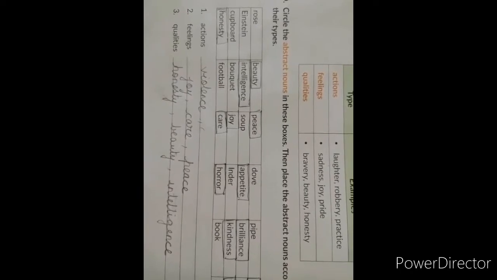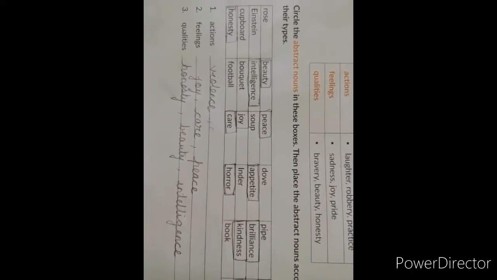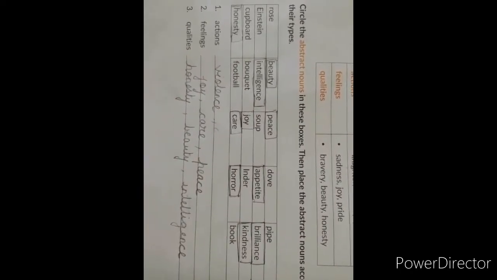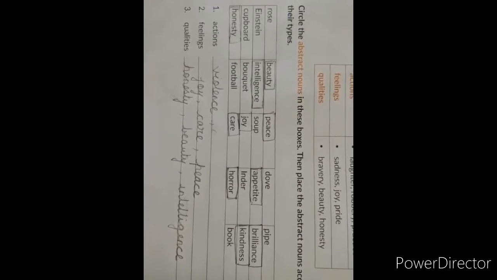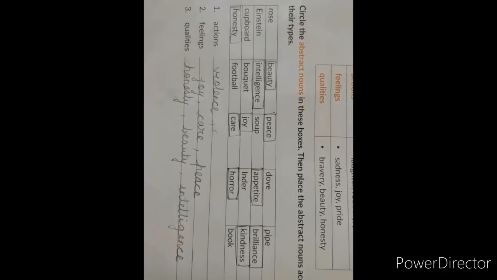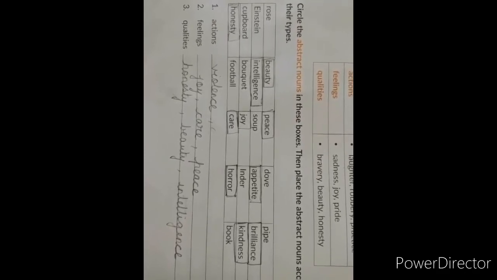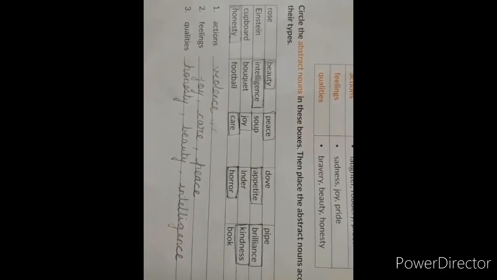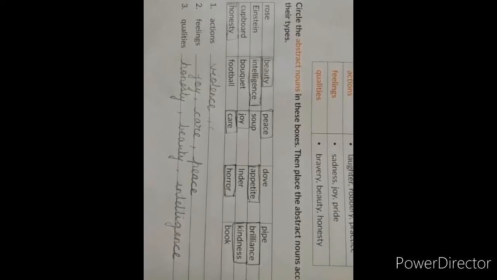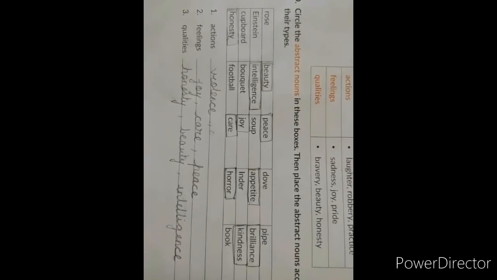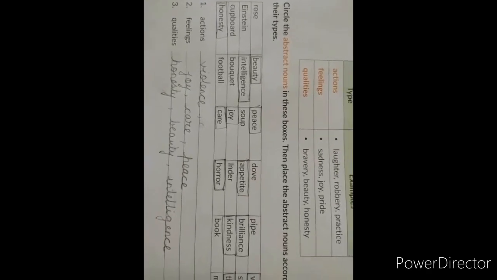Some of the words I have circled and now you have to complete the table. For example, I have done action, violence; feelings, joy, care, peace; qualities, honesty, beauty, intelligence. The rest of the words you will be filling up.